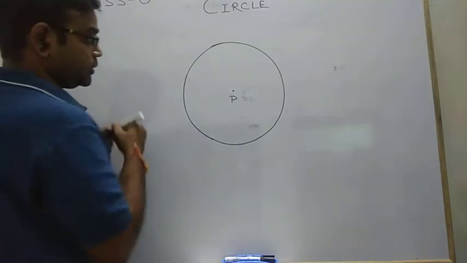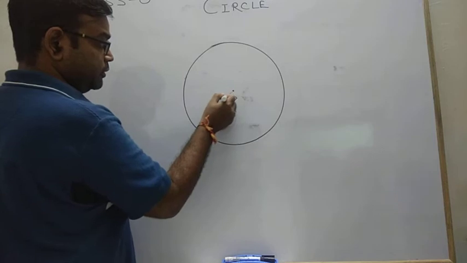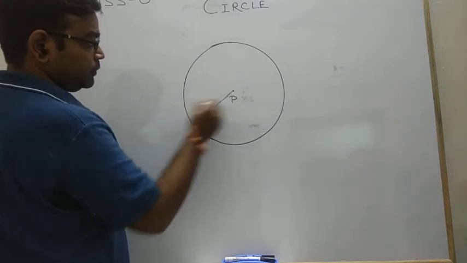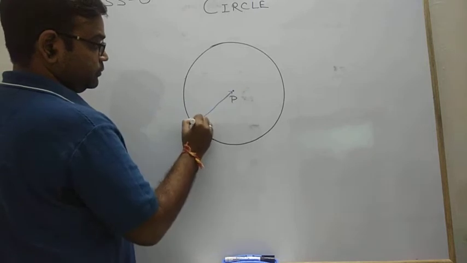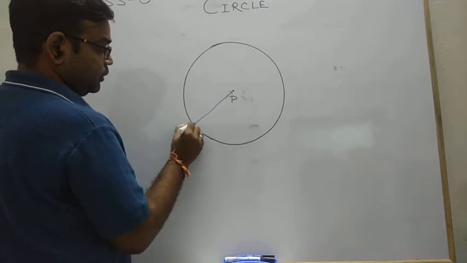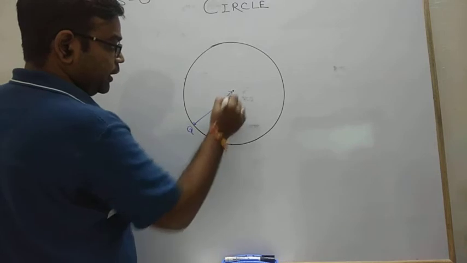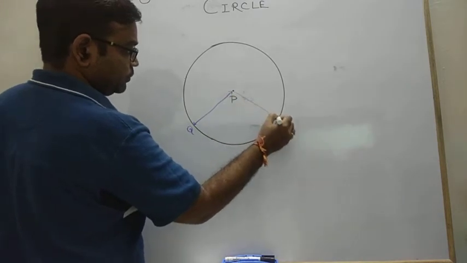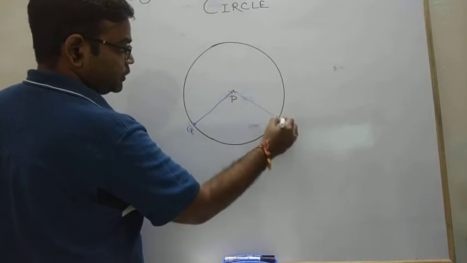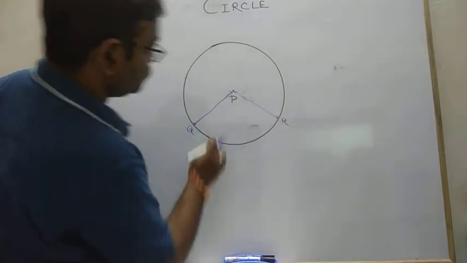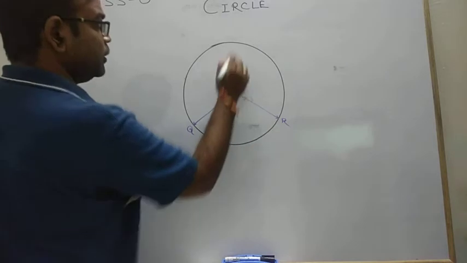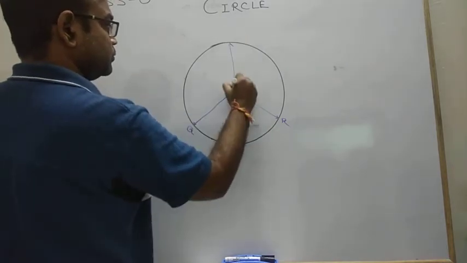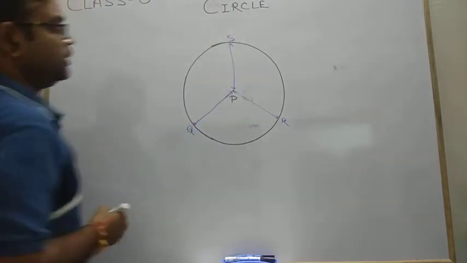So suppose we are measuring this line, and this is your point Q. Again, if you are measuring this one, suppose this is your R. Take one more line, PS.